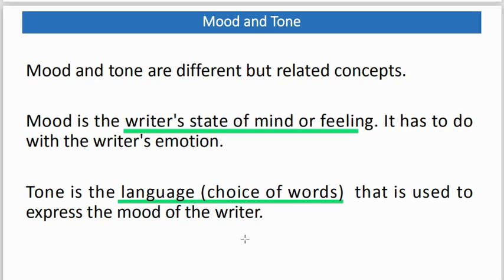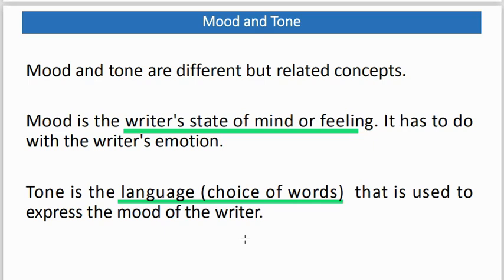A writer's mood could be happy, joyous, sad, optimistic, pessimistic, etc. Talking about tone, tone could be a sermonizing tone, it could be disapproval, it could be sarcastic, analytical, optimistic, indifferent, etc. And we have said that there is a connection between mood and tone. For example, if the mood of a writer is sad, the tone could be sorrowful. The mood is sad, the tone is sorrowful. We can see the relationship between the two. Because of the connection between mood and tone, questions relating to them could be interwoven.